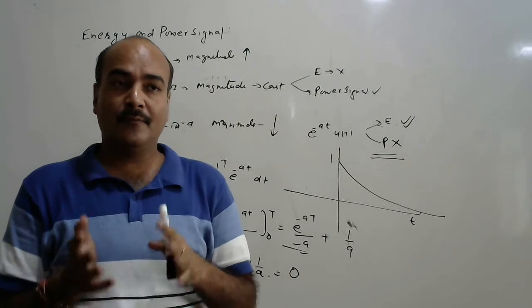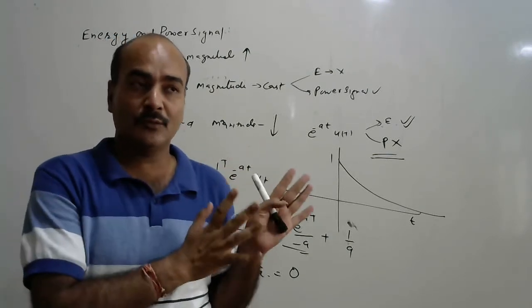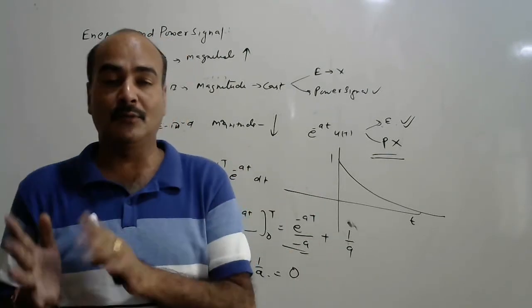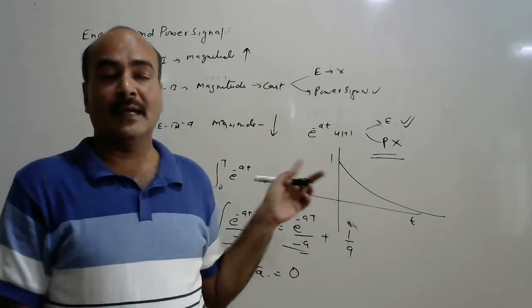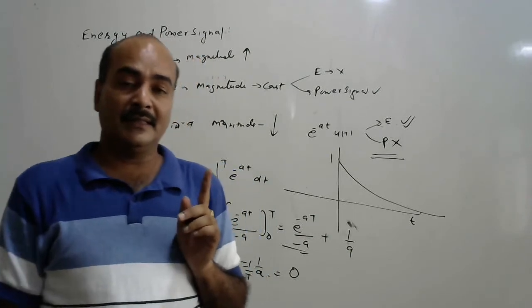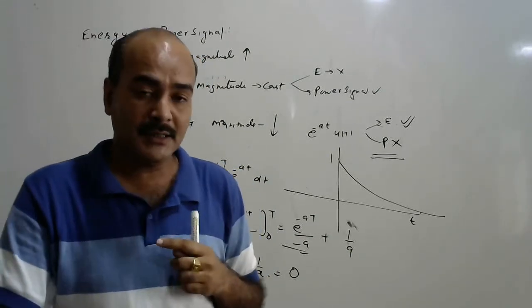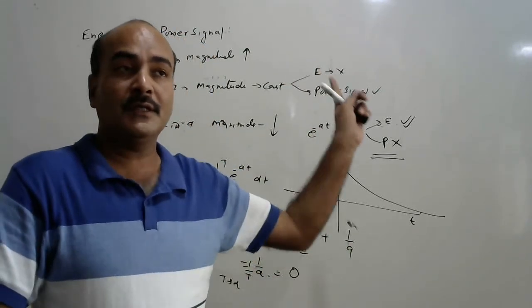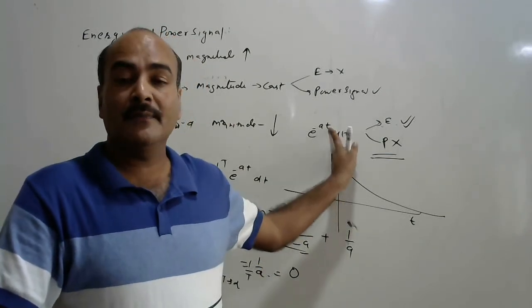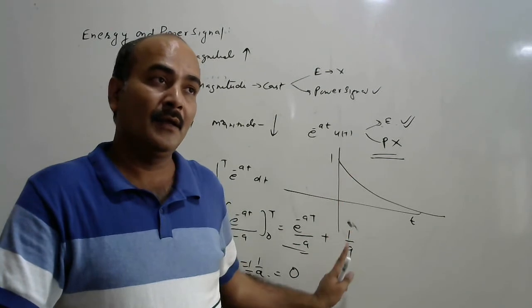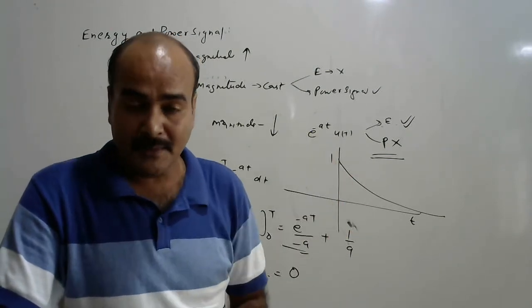Stability means for a stable system there should be bounded input and bounded output. Okay, so we will study more about the energy and power of a signal or system in communication, but there are a lot of questions in the GATE, ESE and PSU exams. So just go through a number of numerical problems on the basis of energy and power signals.